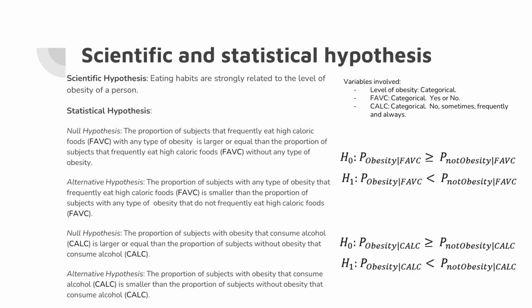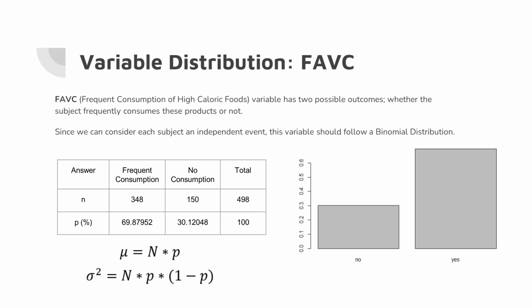The variables involved in this hypothesis are the level of obesity, which is categorical, the FABC, which is categorical yes or no, and the CALC, which is categorical, including no, sometimes, frequently, and always. Because the FABC variable, frequent consumption of high-caloric foods, has two possible outcomes, yes or no, we consider each subject an independent event, and the variable follows a binomial distribution as we can see in the image.